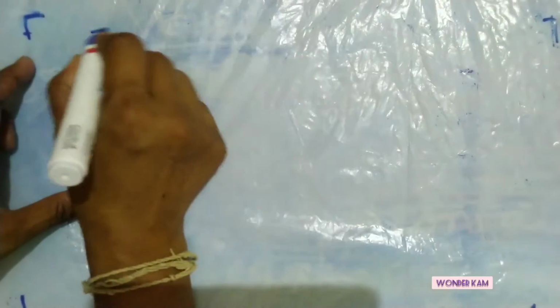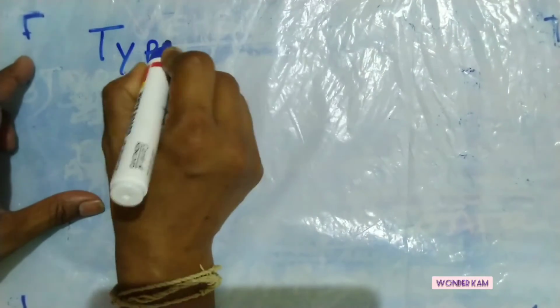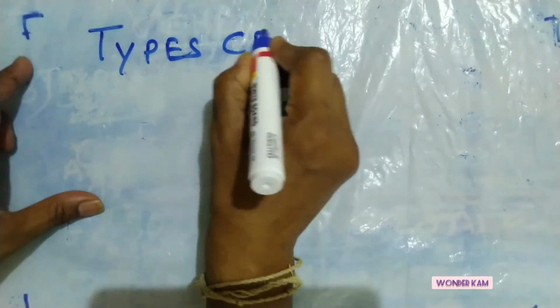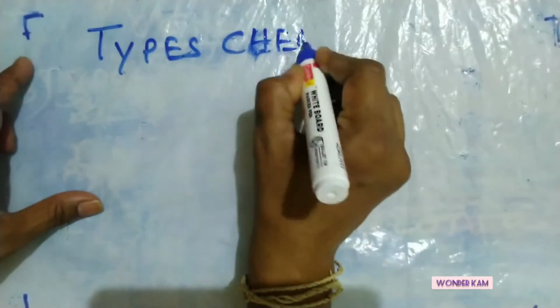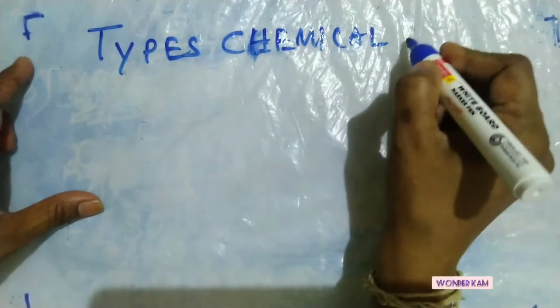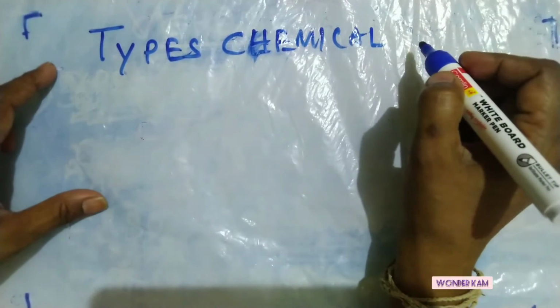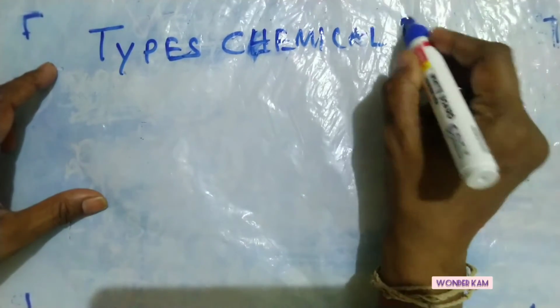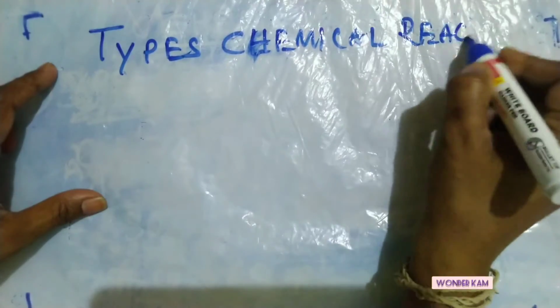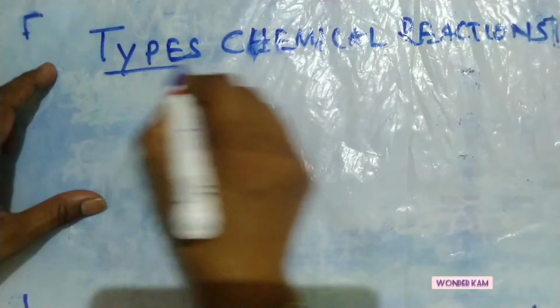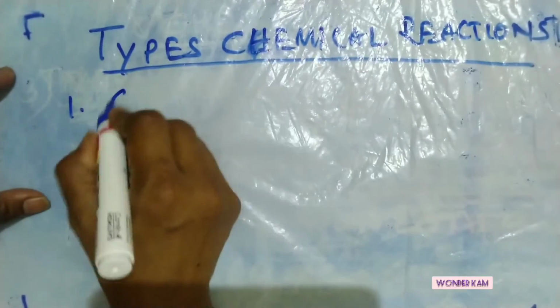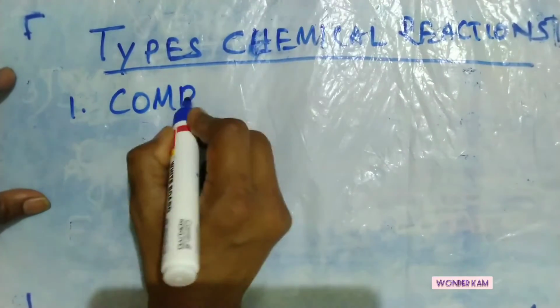Then comes the types of chemical reactions. There are many types of chemical reactions, but now we will discuss only 4 types that are important for us to study. So the first one is the combination reaction.